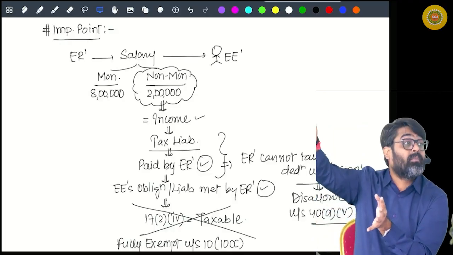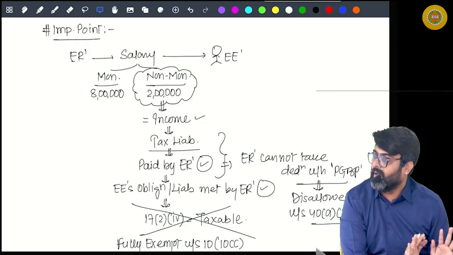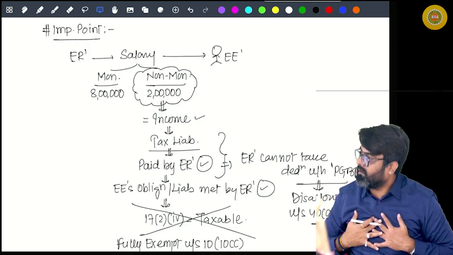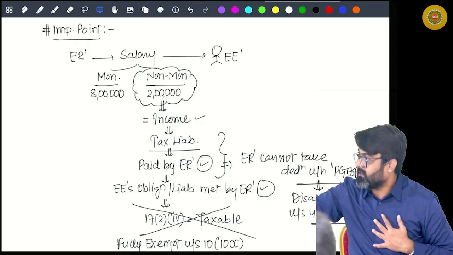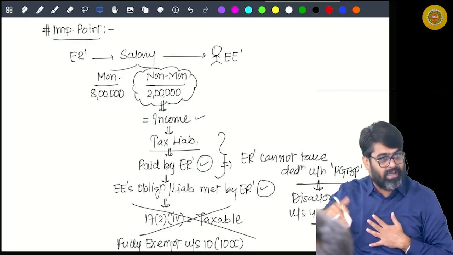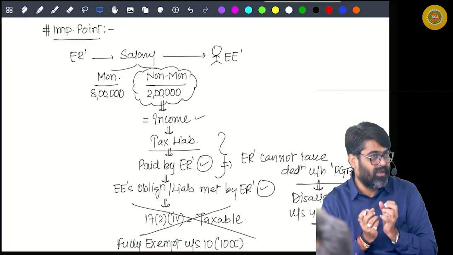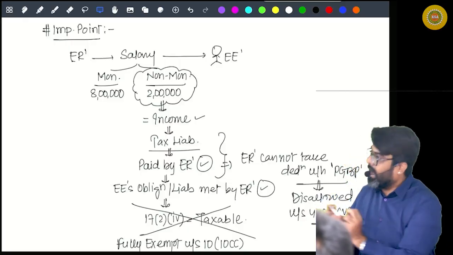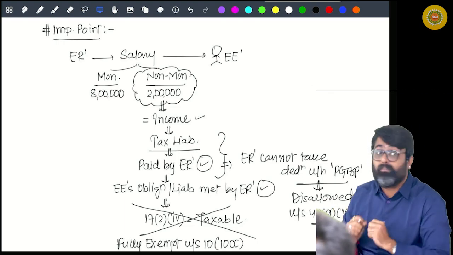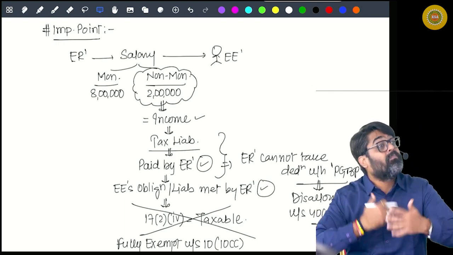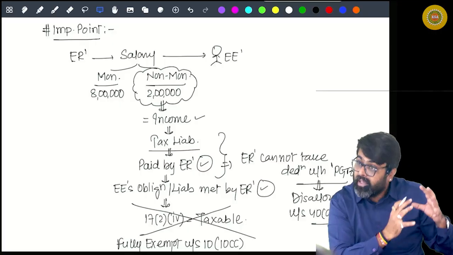So I'm not wasting my time in solving the questions here, because I am already going to solve the questions for computation of total income. That time you will get an idea of how to calculate salary, how to calculate house property, how to calculate PGBP, yes or no? So my intention right now is to cover the majority of the things given in each of the chapters.